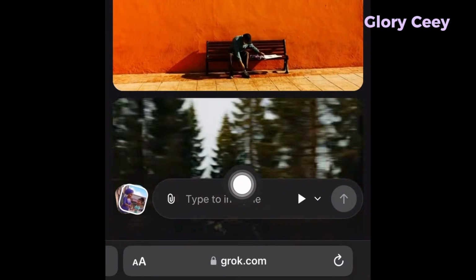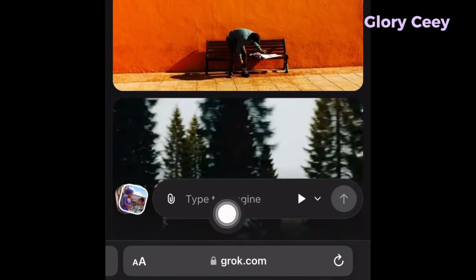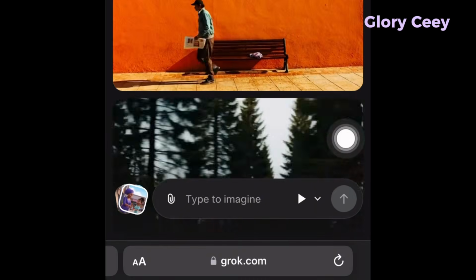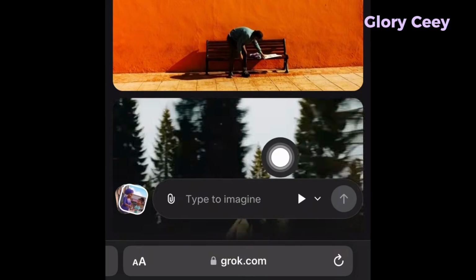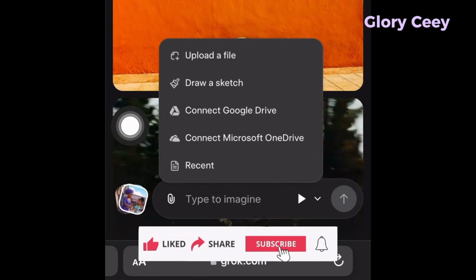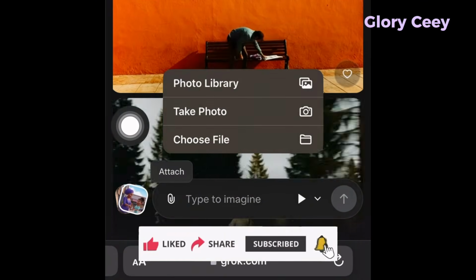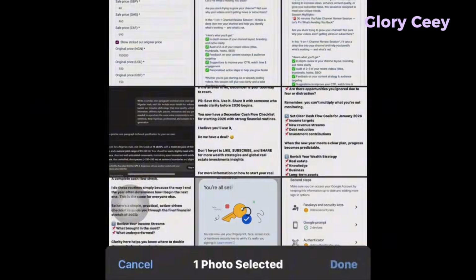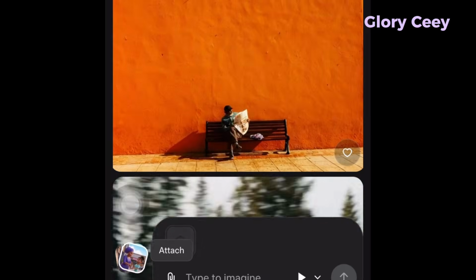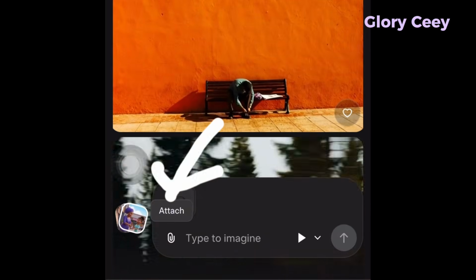Now what you want to do is to come down here. You can see where you have type to Imagine. You just want to go there to first of all bring in your image. So you tap on this particular icon here and then upload your image. I already have some images that I created. I created this one when I was trying to create a particular video for you on this channel, so let me just use this. Then you go ahead and tap on done. Now you can see the image is already uploading.